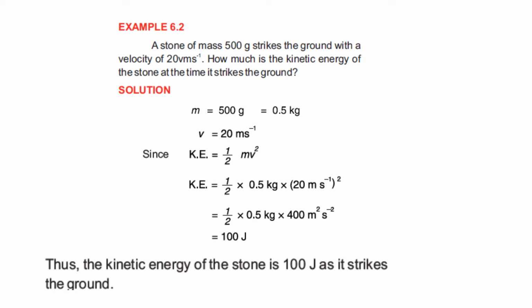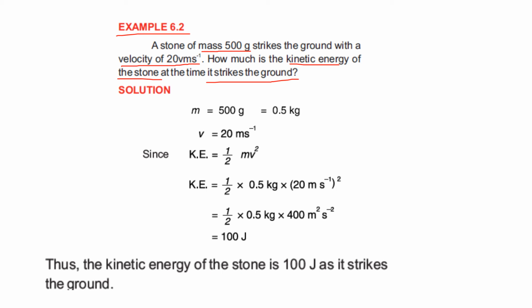Now we have a problem related to kinetic energy, the formula which we have derived in the previous slide. So this is example 6.2. A stone has mass 500 grams, strikes the ground with a velocity of 20 meters per second. How much is the kinetic energy of the stone? We have to find out the kinetic energy of the stone at the time it strikes the ground.